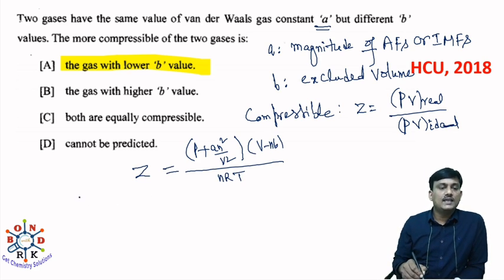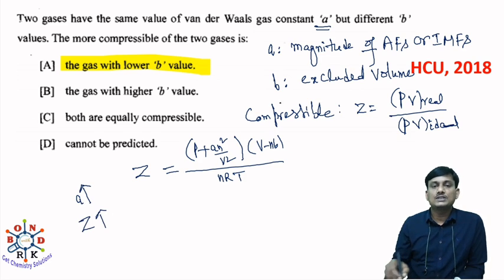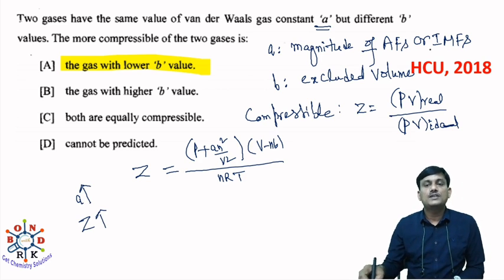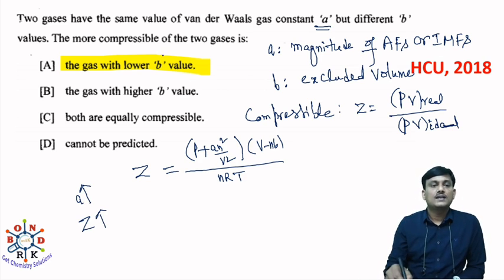When you increase A, Z increases. We know that as the magnitude of intermolecular forces increases, the compressibility or liquefaction of gases increases. In this also, when you increase the A value, there is an increase in the P plus a n square by V square value. And when you increase the B value, V minus nb decreases, so the Z value decreases.